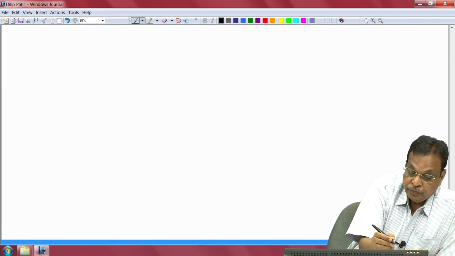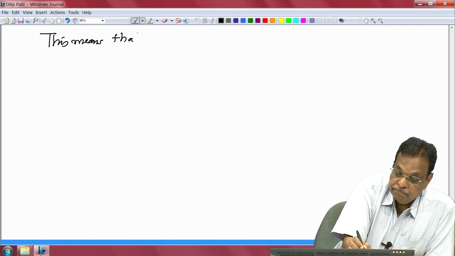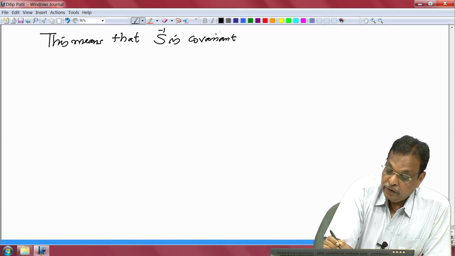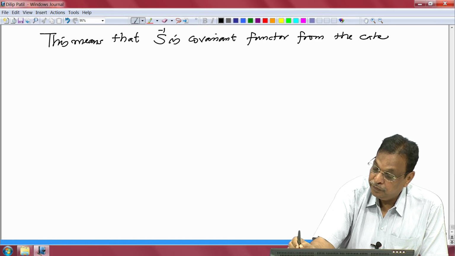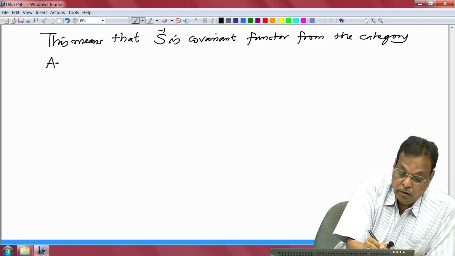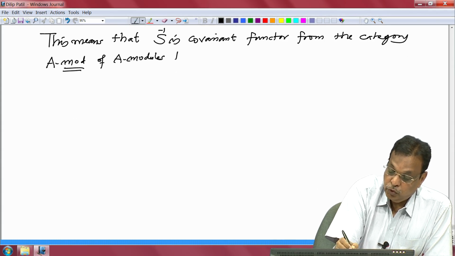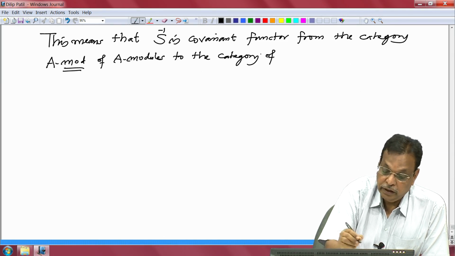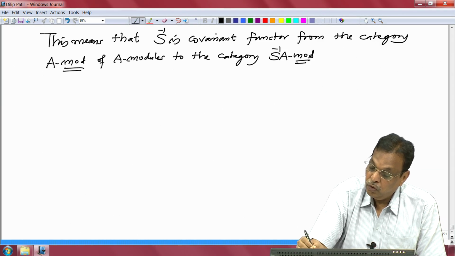Alright. So this means that S inverse is a covariant functor from the category A-mod of A-modules to the category, I will denote that category also, S inverse A-mod of S inverse A-modules.